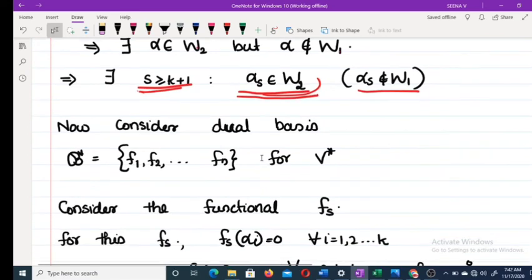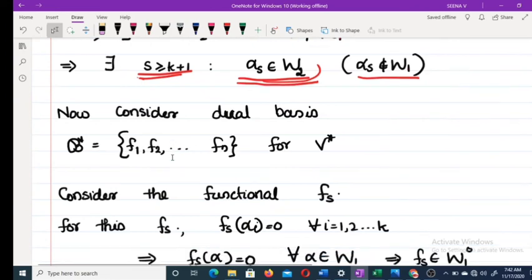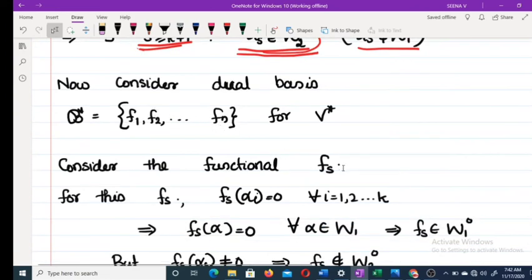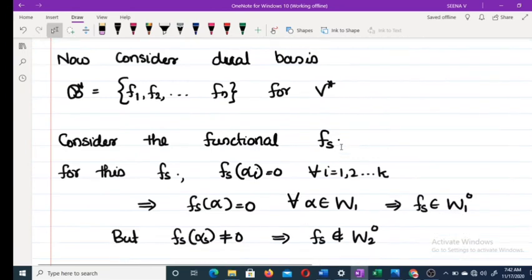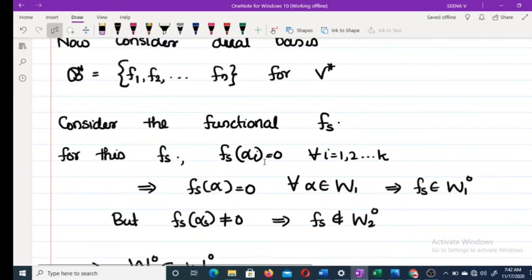Now consider the dual basis B star for V star, and in this consider the functional fs. Now what about fs of alpha i? fs of alpha i equals 0 for every i equal to 1 to k, because our s is greater than or equal to k plus 1.